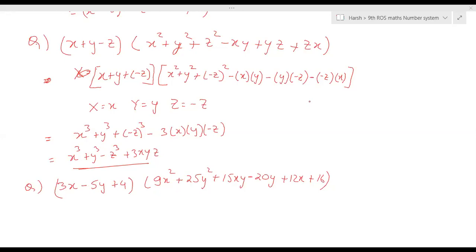Is it minus 20y only? Yes, it's minus 20y. Okay.